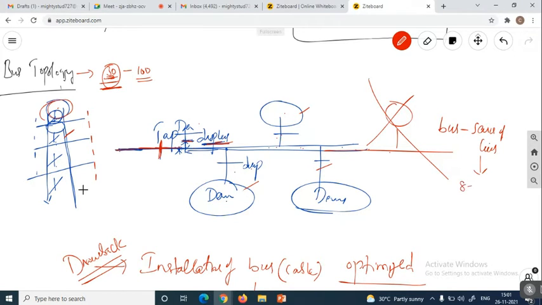Suppose it has an 8-bit data bus. What is the meaning of an 8-bit data bus? Through 8 data lines, we transfer 8 digital binary bits. That is nothing but an 8-bit data bus. A bus is a common line, but how many data bits can be transferred in this common line? 8 data bits can be transferred. That is the capacity of this particular bus.